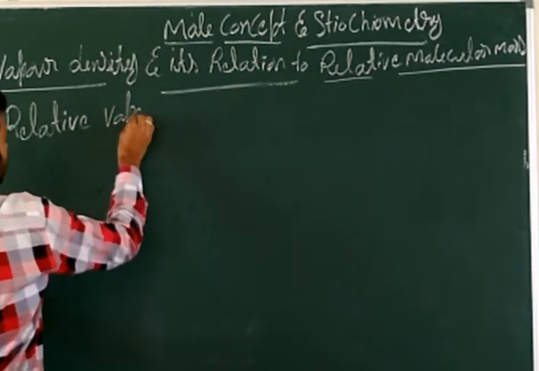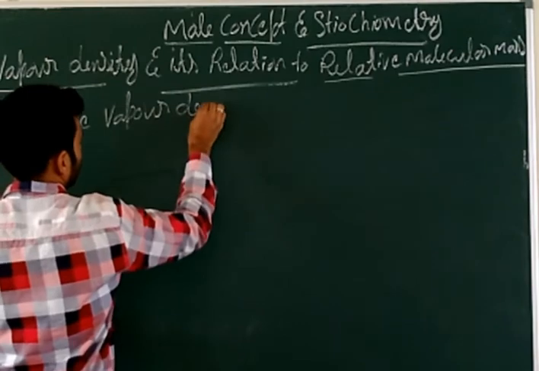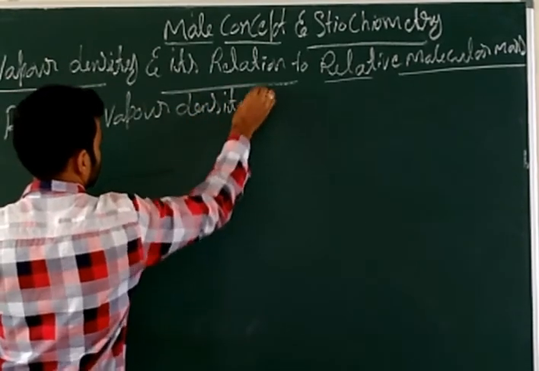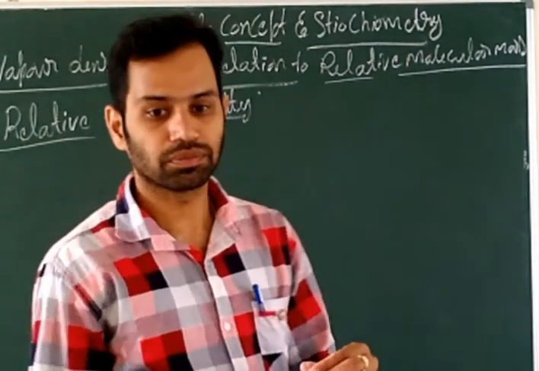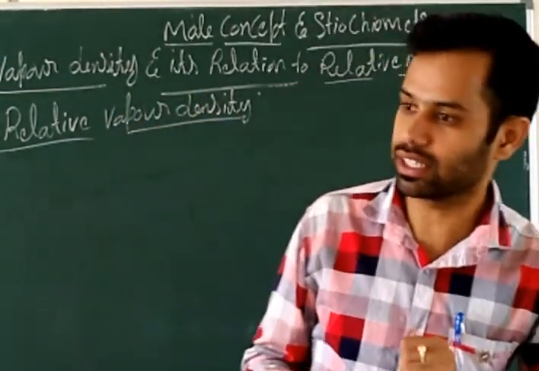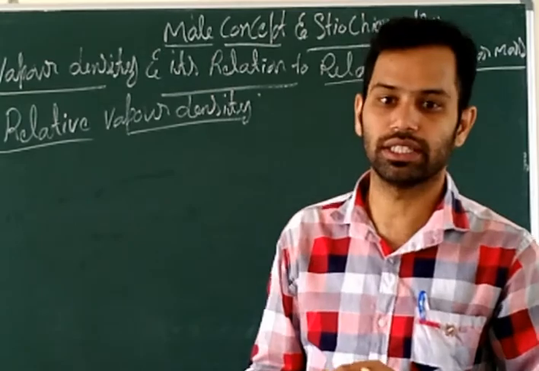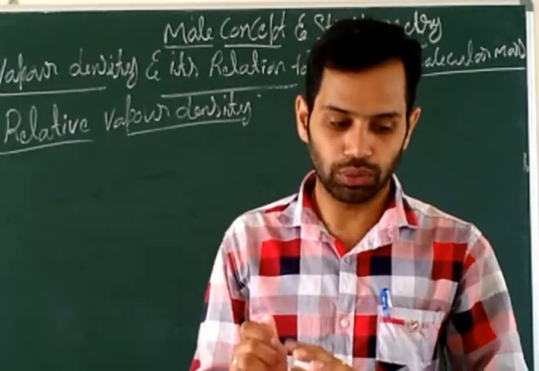Relative vapor density. So let's have the formula now. How to define relative vapor density? It is a ratio.